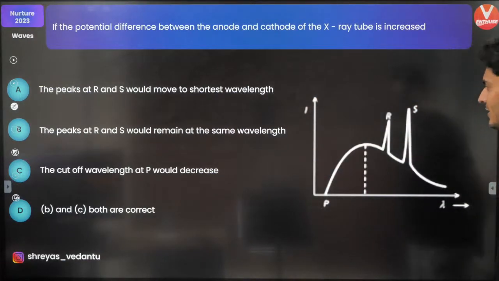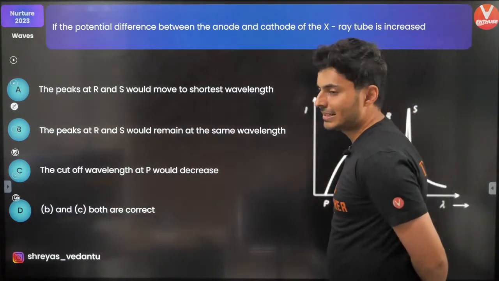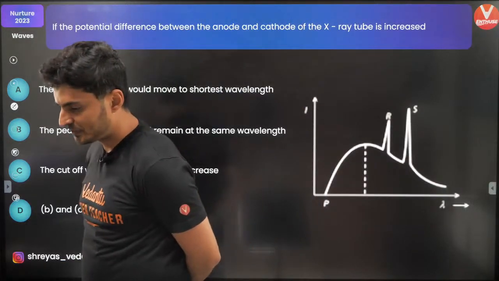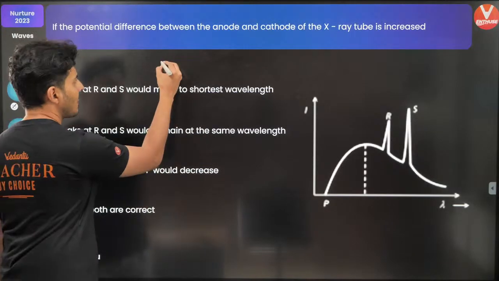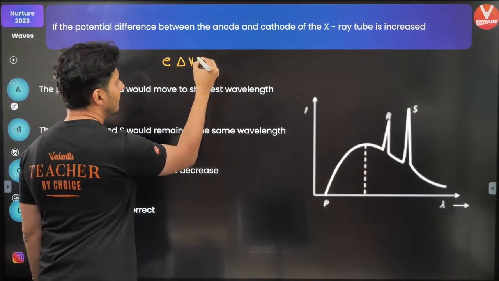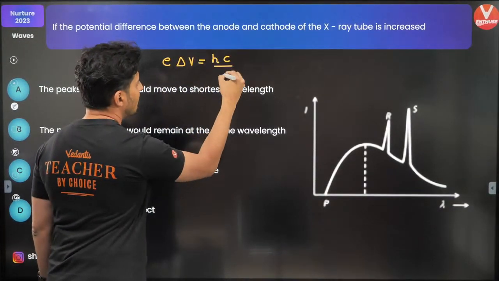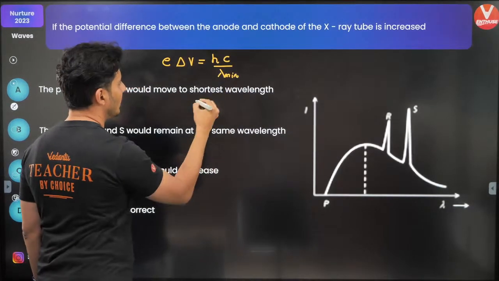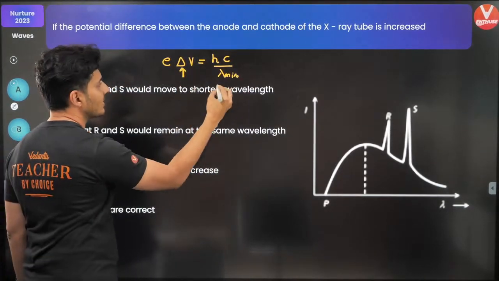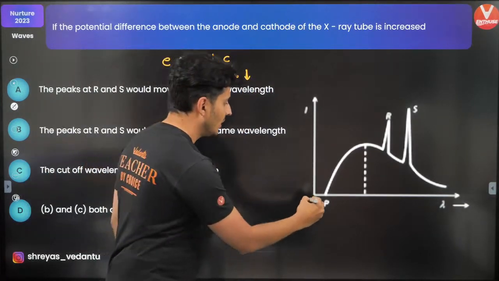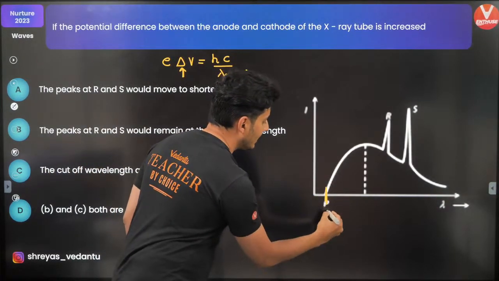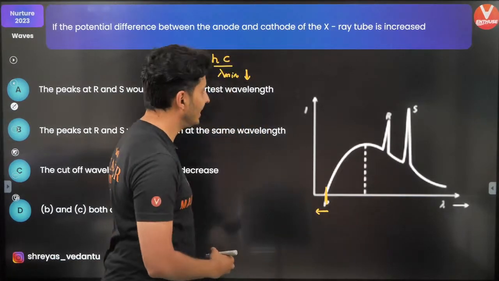The potential difference. What will happen if it is increased? Think carefully. If the potential difference increases, remember eΔV = hc/λ minimum. This is the formula. If the potential difference increases, λ minimum decreases, so it will shift to the left side.